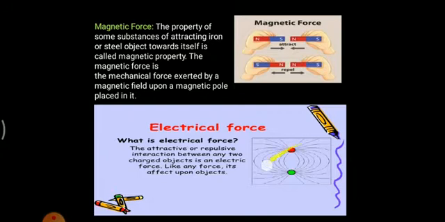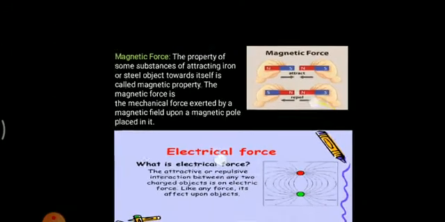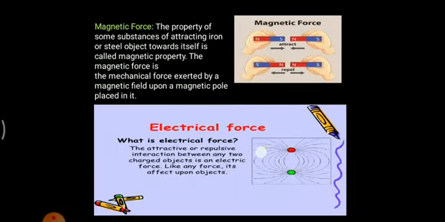Here we are talking about a static electric force, which we have discussed previously. Static electric force means the charge cannot flow from one point to another point. Here the attraction or repulsion could be felt. We have studied static properties: the same charges will repel each other, opposite charges will attract each other. So if the same charges are there, repulsion could be felt. If opposite charges are there, attraction could be felt.